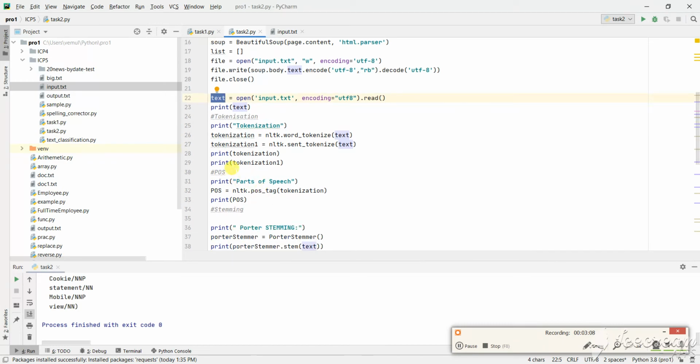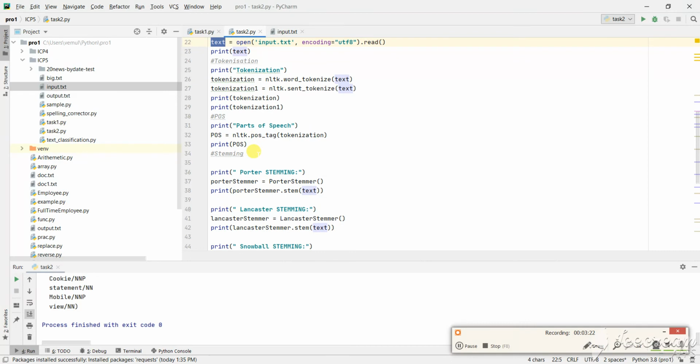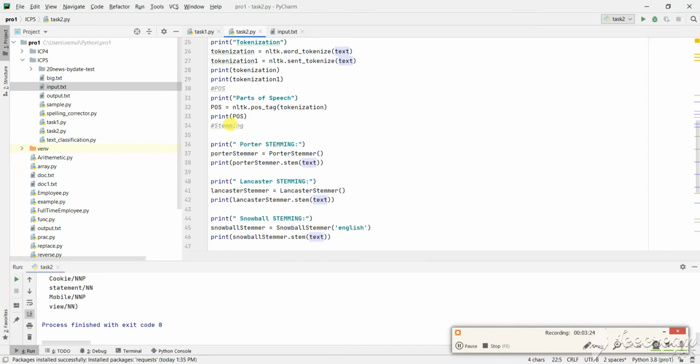After that I was asked to do parts of speech tagging, meaning to recognize which part of speech each word belongs to. For that I have taken the output from the word tokenization. This is that. And after that I was asked to do the stemming.